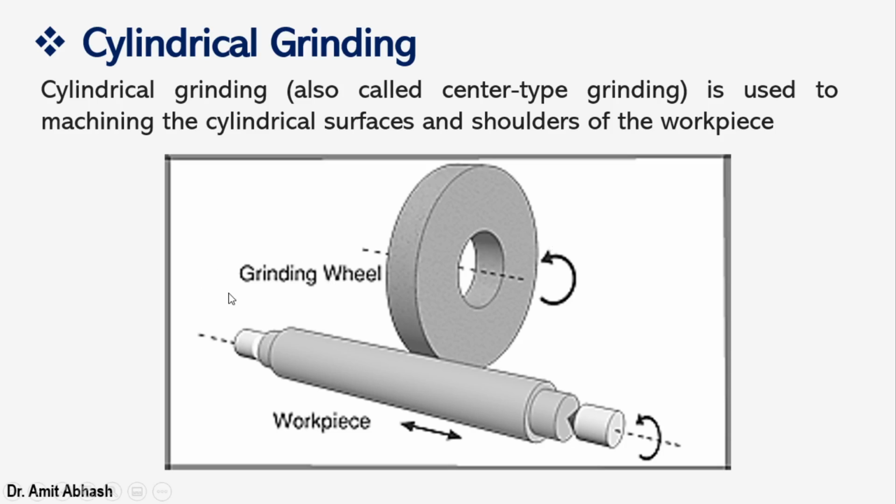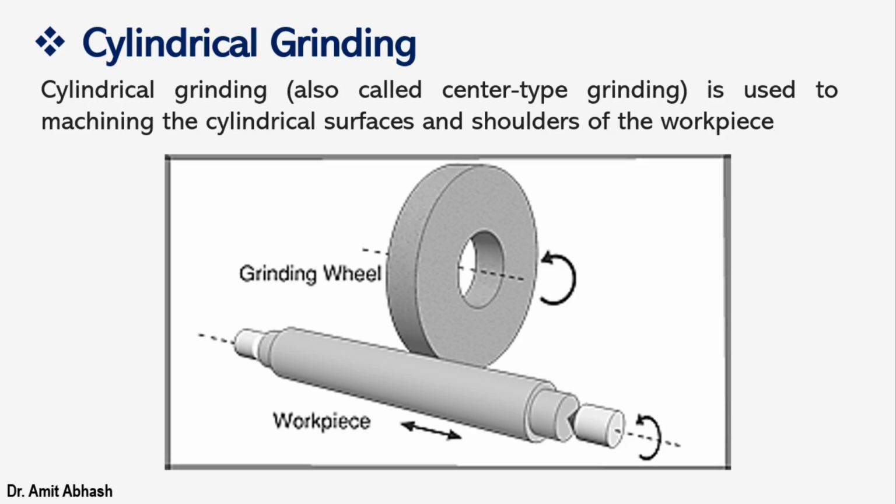This is the grinding wheel. It is like a disc, as I told you earlier, and this is the workpiece. Both are rotating, and the workpiece rotates along with reciprocation. Reciprocation in terms of feed: if some portion is already ground, then we need to feed it against the grinding wheel so that the other portion, lengthwise, also gets machined.